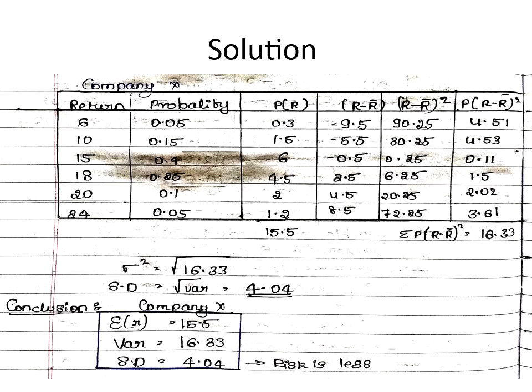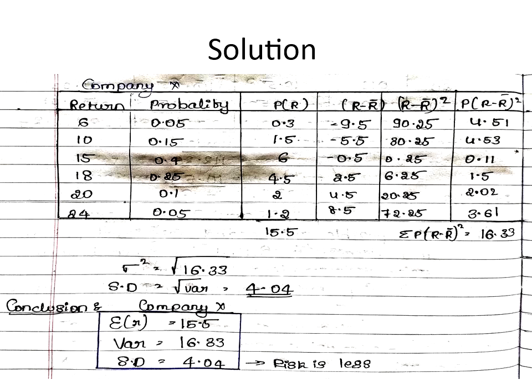After that, I need to square it, in the fifth column: R minus R bar whole square. That is minus 9.5 squared. Kindly use a scientific calculator so that it is easy for you; directly you will get the answer. So minus 9.5 squared is 90.25. Why? Minus into minus becomes plus. The rest of the fifth column is 30.25, 0.25, 6.25, 20.25, and 72.25.